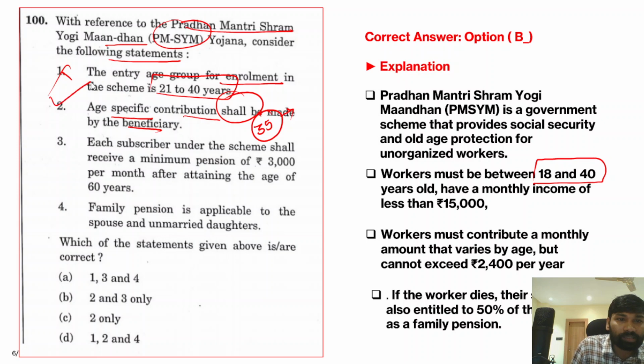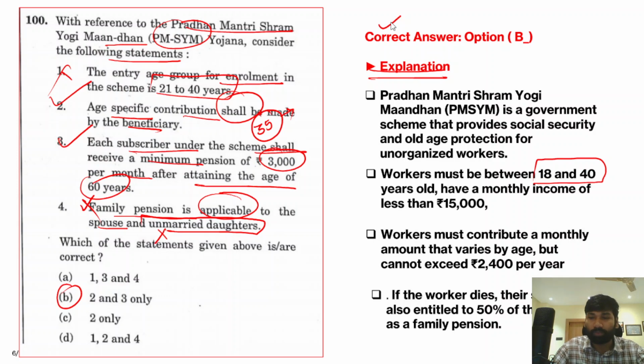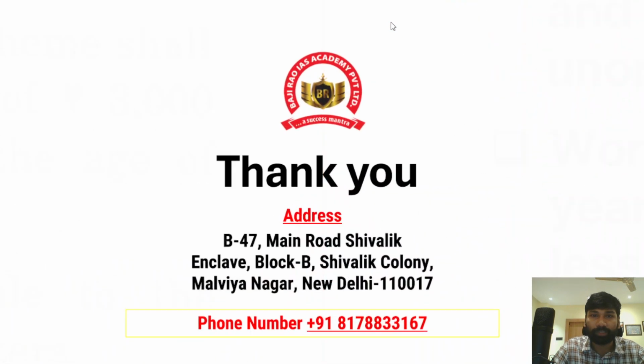So this is the correct statement, and each subscriber under the scheme shall receive a minimum pension of 3,000 rupees per month after attaining the age of 60 years. Yes, this is also absolutely correct. And family pension is applicable to the spouse and unmarried daughters. So it is not to the daughters but only to the spouse. Half of the pension amount will be given to the spouse of the deceased individual. So this is an incorrect statement. Only 2 and 3 are correct statements, you can go through the explanation, and the correct answer for this question is option B.